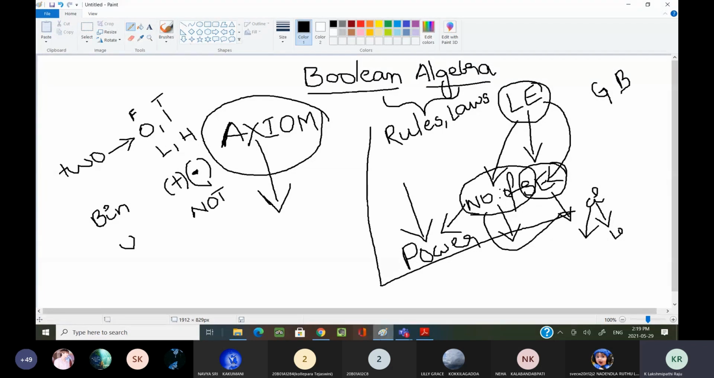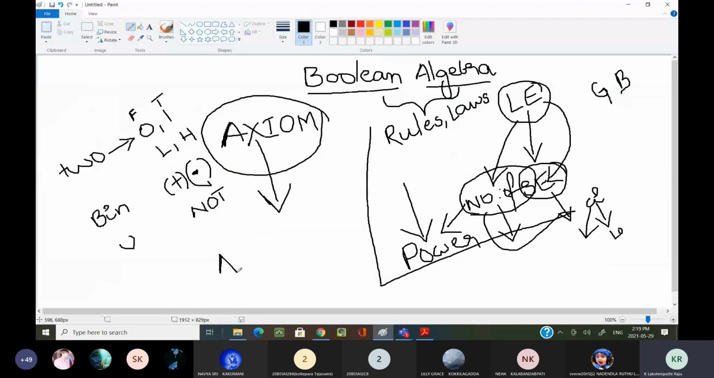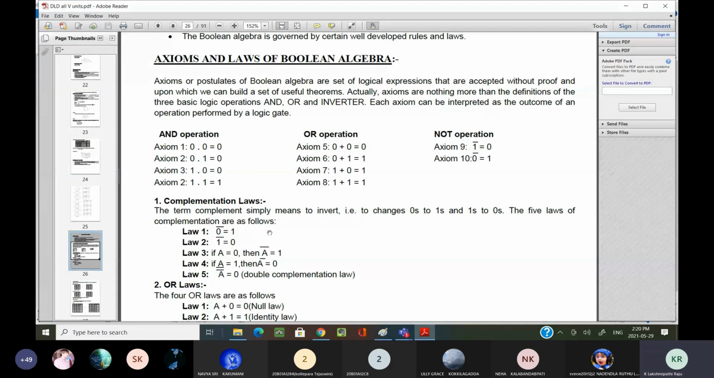Now moving to the laws of Boolean algebra. The first law is the complement law. The important thing we have to remember, as I told you, is a complement, whole complement. If you are complementing a variable two times, what are you going to get? The original value. That is, a complement, whole complement equals a. Double complementation will give you the original value.